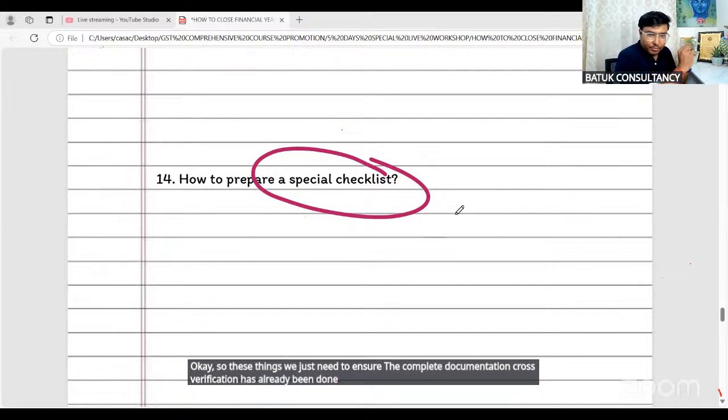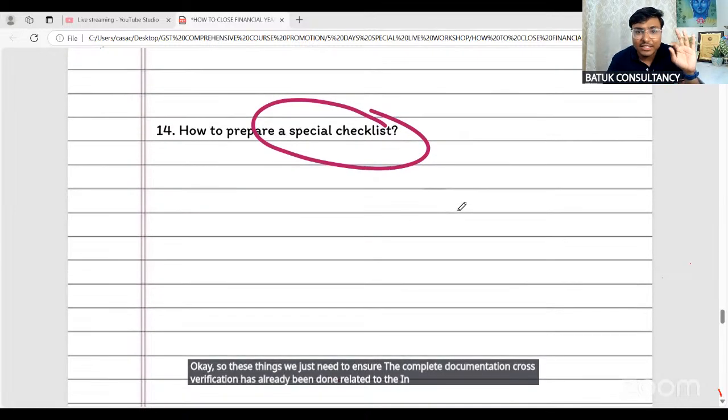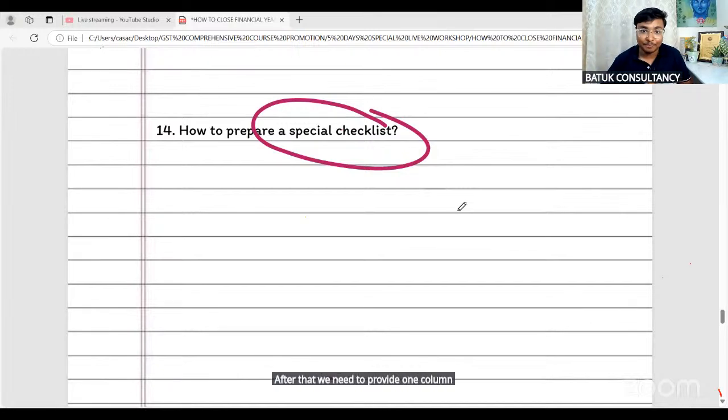Related to the preparation of the various ledgers, we have checked carefully. We have also checked the nature of the transactions very carefully. The business exit meeting has already been done. These types of checklists we need to prepare, and after that we need to provide one column for remarks.